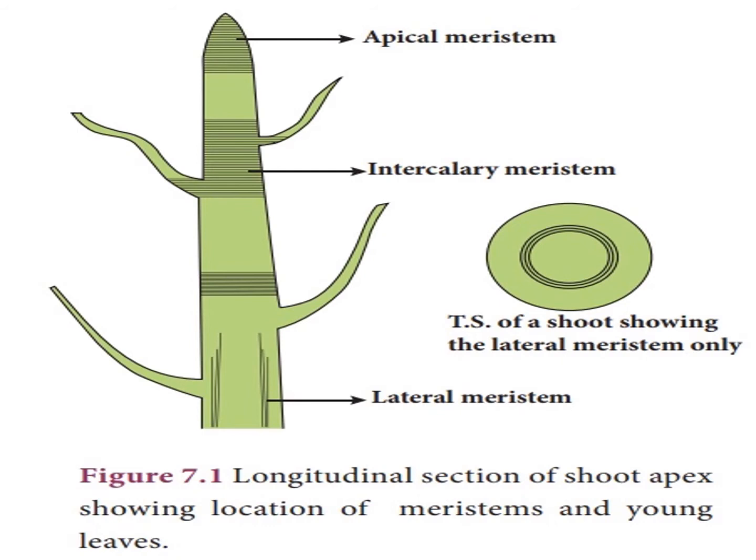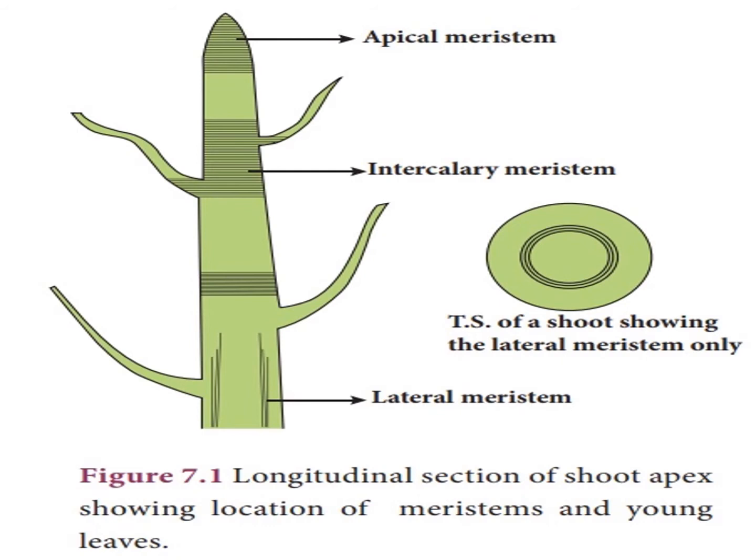Next one, lateral meristem. These are arranged parallel and cause the thickness of the plant body. Three kinds of meristem: apical meristem, that is found in the growing point of root and shoot; intercalary meristem, that is found at the base of leaf or the base of internodes; and lateral meristem, which is arranged parallel and causes the thickness of the plant body.